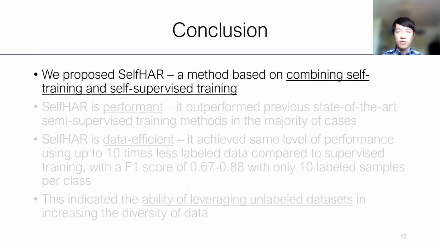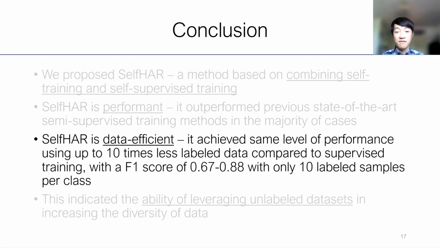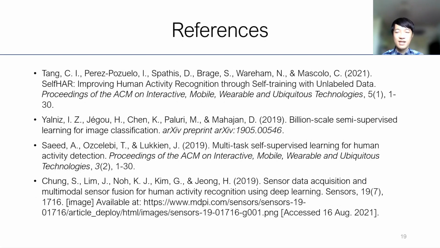So to conclude, we propose SelfHAR, which is a method based on combining self-training and self-supervised training. We've shown that SelfHAR is performant, where it outperformed previous state-of-the-art semi-supervised training methods in the majority of cases. And we have shown that SelfHAR is data efficient, where it achieved the same level of performance using up to 10 times less labeled data compared to supervised training, which indicates the ability of leveraging unlabeled datasets in increasing the diversity of data. So here are some references that I used in this presentation.